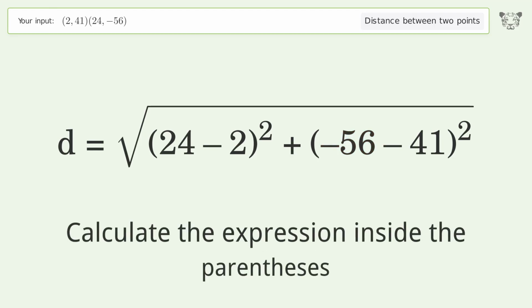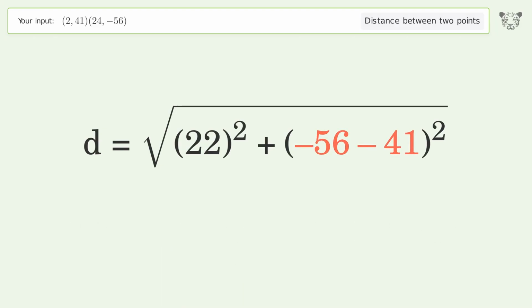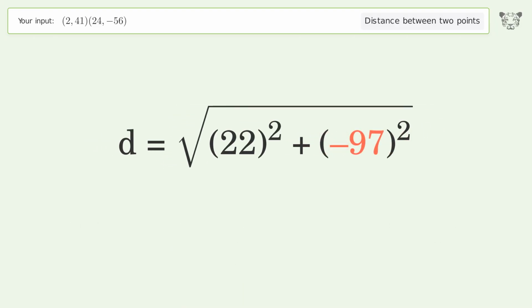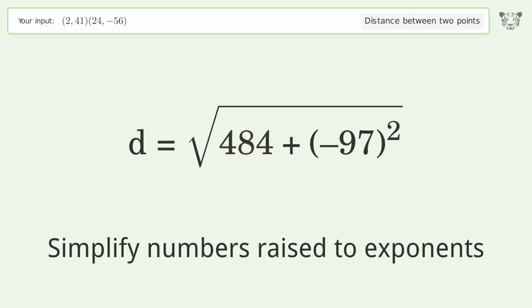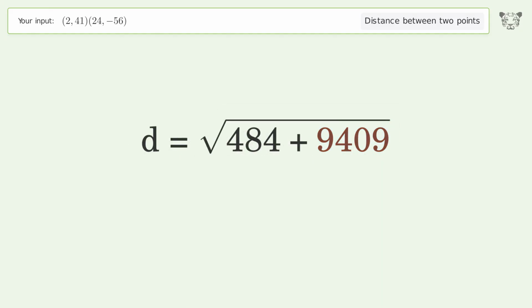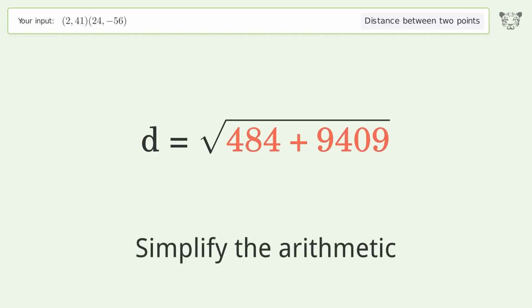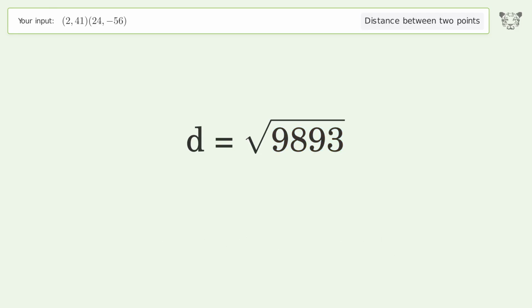Calculate the expression inside the parentheses. Simplify numbers raised to exponents. Simplify the arithmetic. And so the distance between the 2 points is the square root of 9,893, or 99.464.